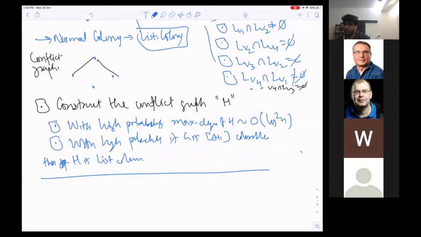The question: but G is always delta plus 1 colorable. Yes, G is always delta plus 1 colorable. So then what does it mean if G is delta plus 1 colorable? Okay, so this is not a statement; it is just with high probability, H is list colorable. You're right, it doesn't need to say anything else. With high probability, H is list colorable.